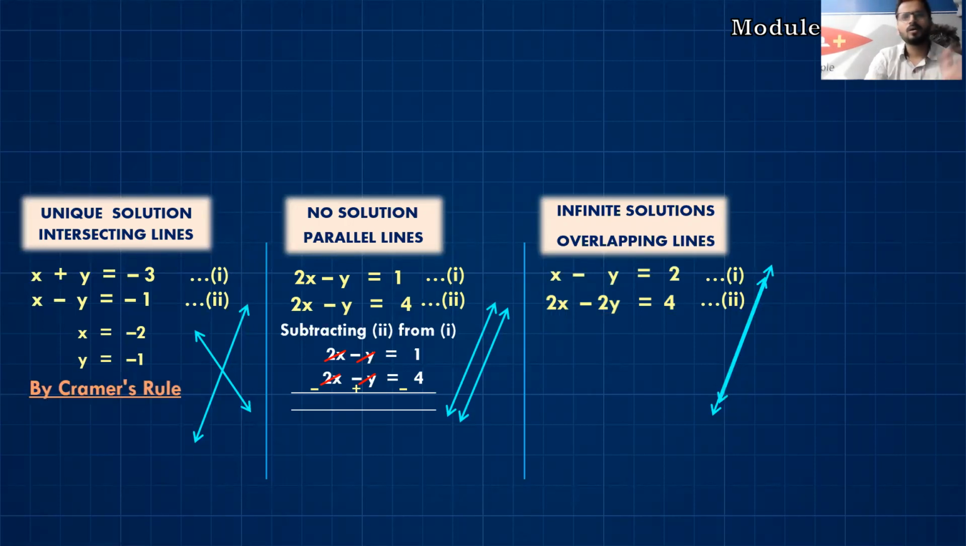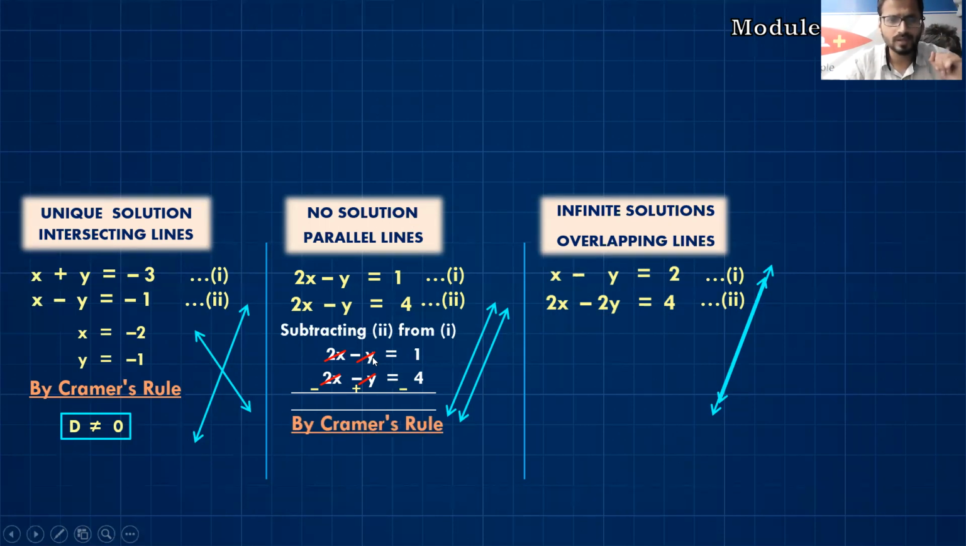Okay. Now, let us say, students, by Cramer's rule, we are solving these two equations. First case, you will get D is not equal to 0. You either will get a positive answer or a negative answer, but you will not get D equal to 0. If D is not equal to 0, it means we are getting a unique solution. If you solve this equation by Cramer's rule, students, you will get D equal to 0, but Dx will not be equal to 0. You can check this. In such a case, we can say it has no solution.